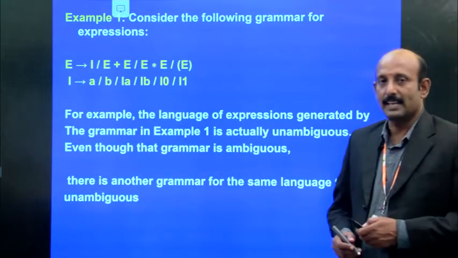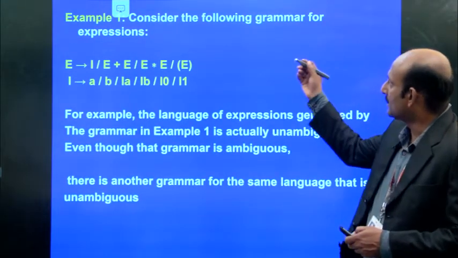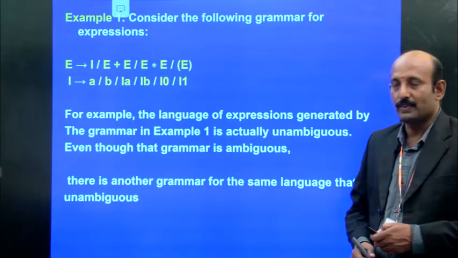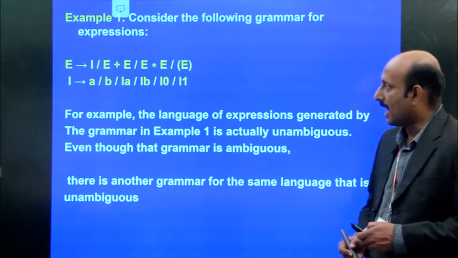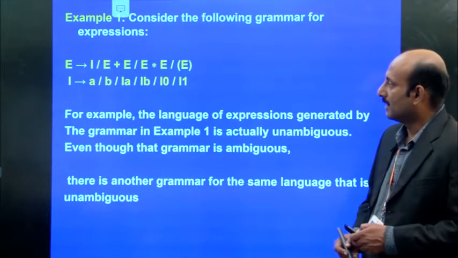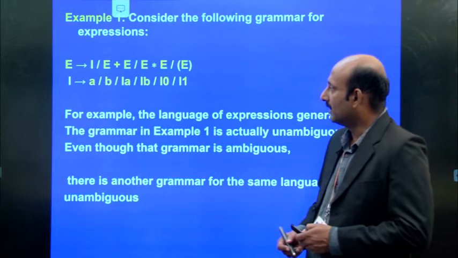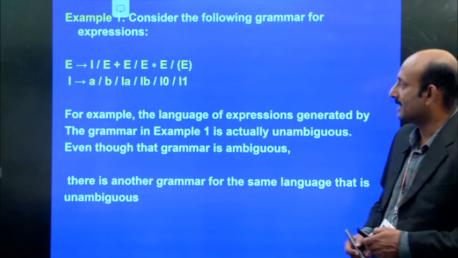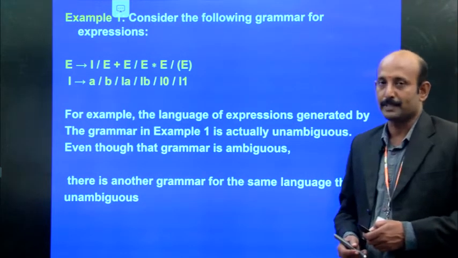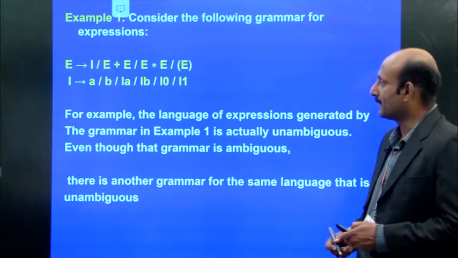So, let us see this example. Consider the following grammar for expressions, where E implies I, where I stands for an identifier, or E plus E, where E stands for expressions, that is, arithmetic expressions.